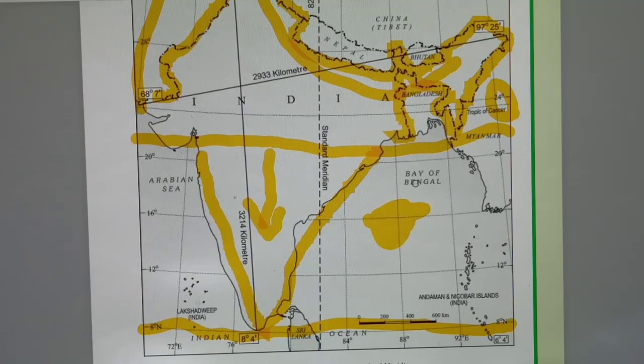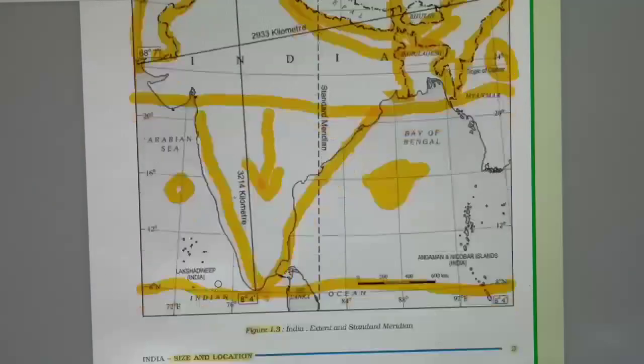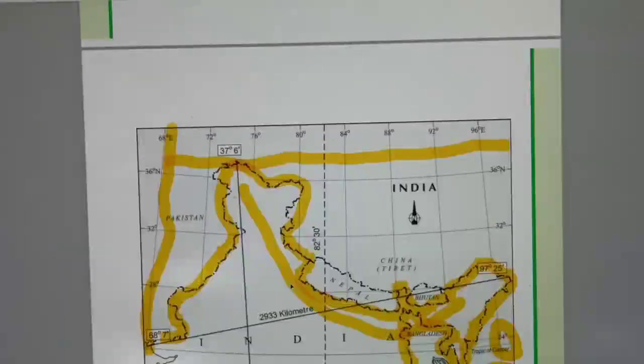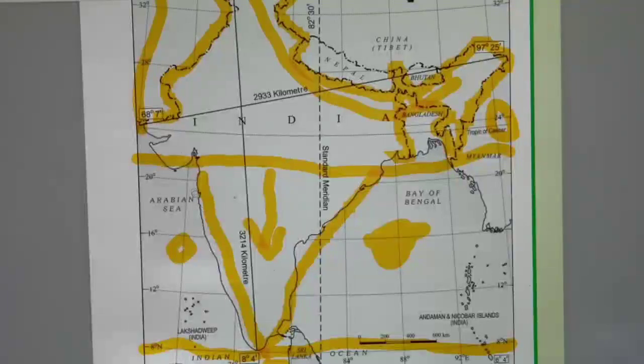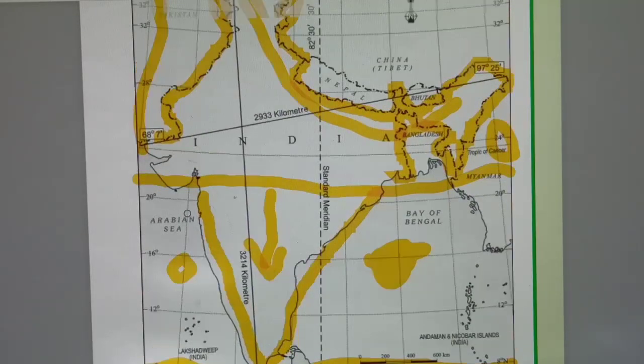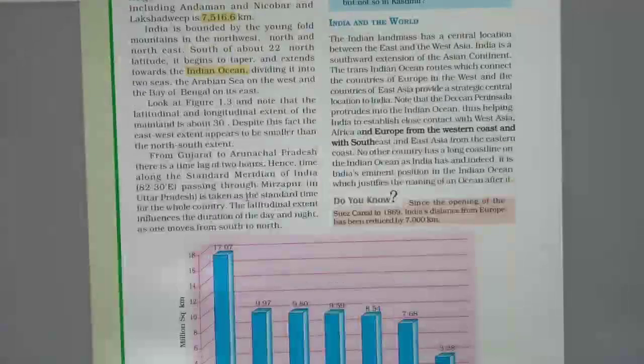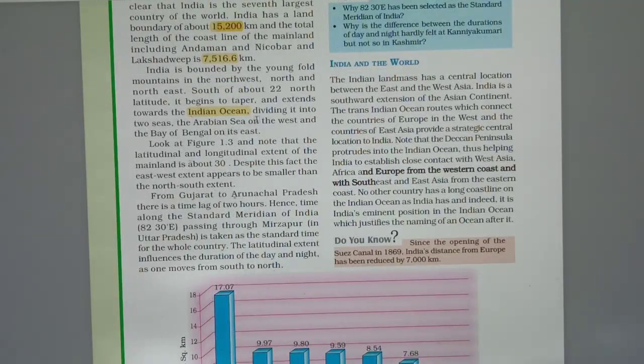Here is the Bay of Bengal, here the Arabian Sea, and here the Indian Ocean. So India is three-sided covered by water, dividing it into two seas, the Arabian Sea on the west and the Bay of Bengal on its east.